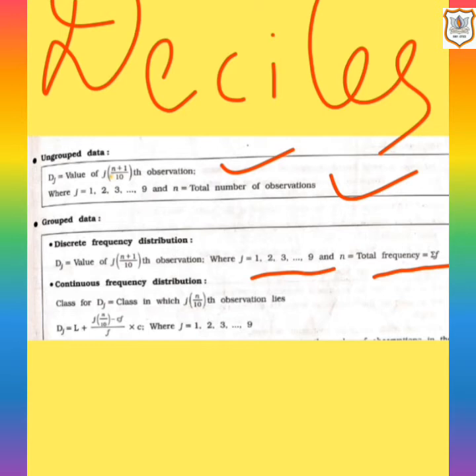And in continuous frequency distribution, the formula for decile is Dj = L + ((jn/10 − Cf)/f) × C. And here j can be 1, 2, 3 up to 9. But it has to be divided by 10, n by 10, as deciles means 10 equal parts, so divide by 10.